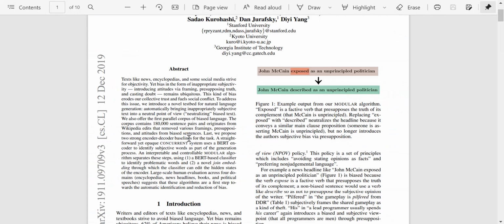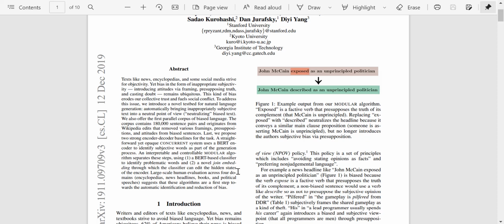Right. And secondly, they used an interpretable and controllable modular algorithm which separates these three tasks. So a BERT-based classifier to identify the problematic words, right? And a novel joint embedding through which the classifier can edit the hidden states of the encoder. So you need to make some changes to remove the bias. That is the second part. And they then have a large-scale human evaluation across four domains: encyclopedias, news headlines, books, and political speeches, which suggests that these new algorithms are a first step towards automatic identification.